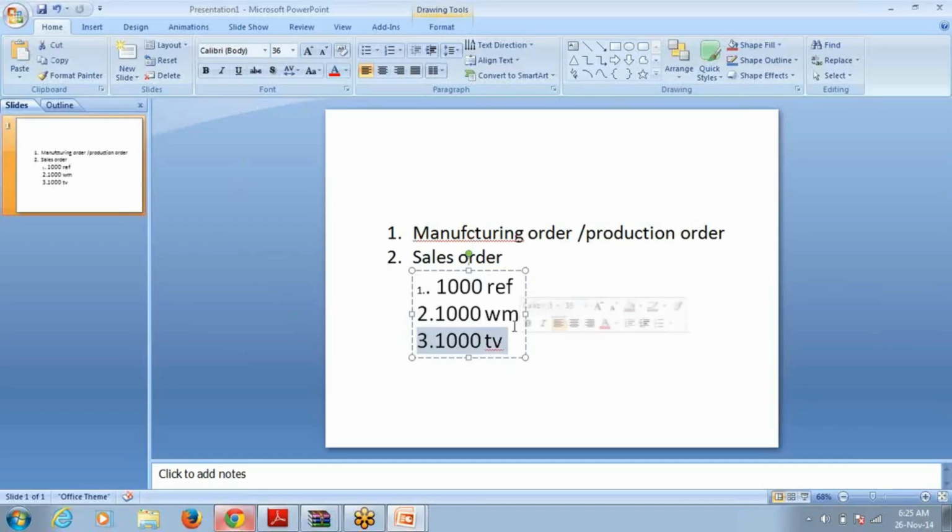In order to find the total cost of the sales order, first of all, you have to find the cost of the 1000 refrigerators, order item number 1, the cost of 1000 washing machines, item number 2, and the cost of 1000 TVs, item number 3. So each item of the sales order also can be taken as a cost object.